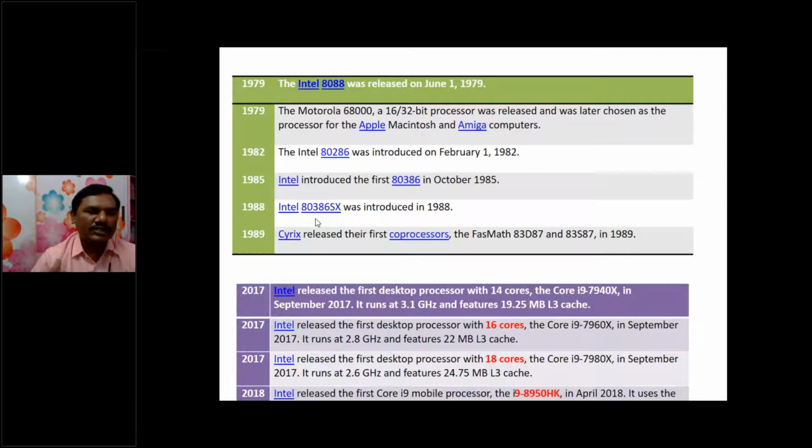Later on, dual core processors, i3 processors, quad core processors, i5 processors, and i7 processors were introduced. And now we are using i9 and i10 processors for our applications.